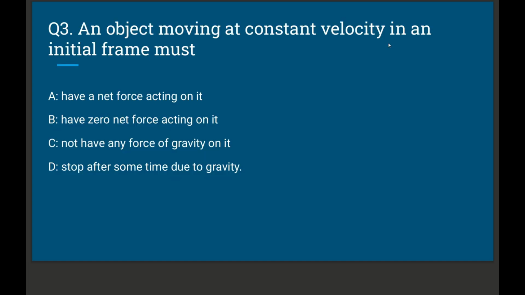Question number 3. An object moving at constant velocity in an inertial frame must: Option A. Have a net force acting on it. Option B. Have zero net force acting on it. Option C. Not have any force of gravity on it. Option D. Stop after some time due to gravity. The correct option is option B. Have zero net force acting on it.